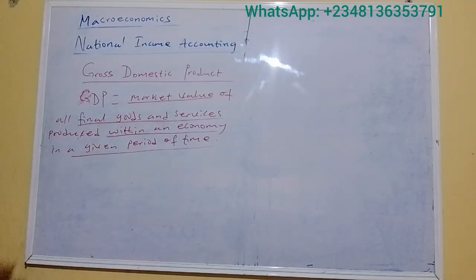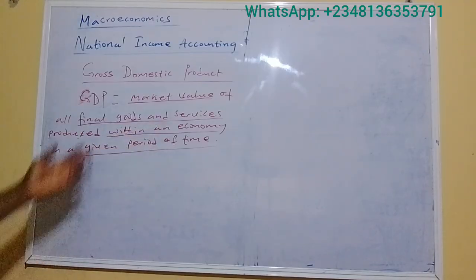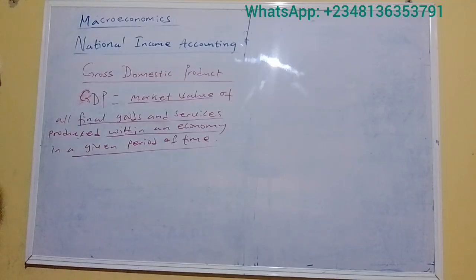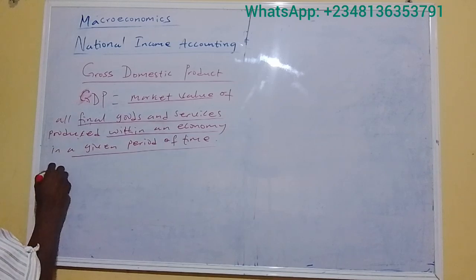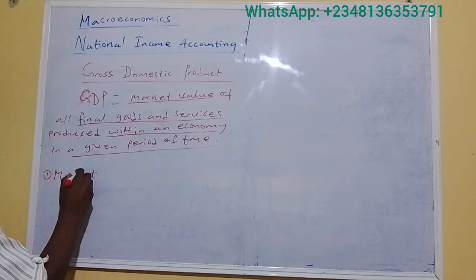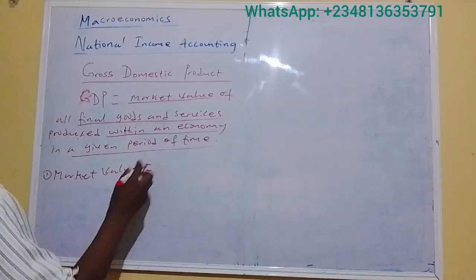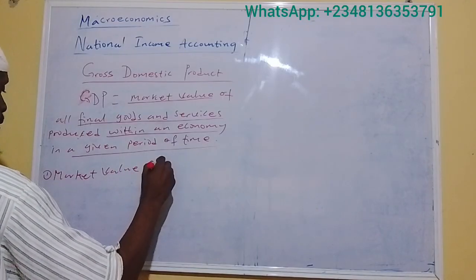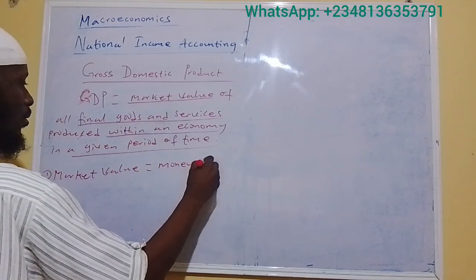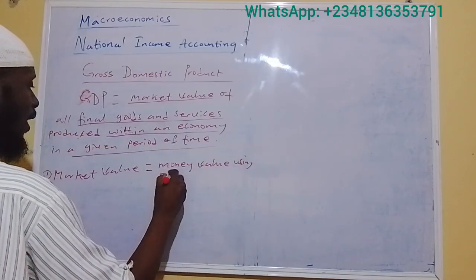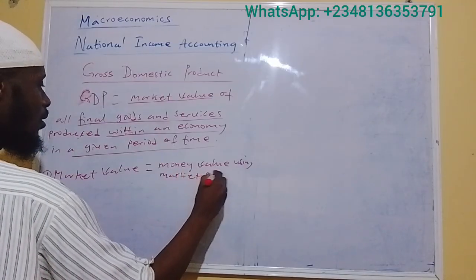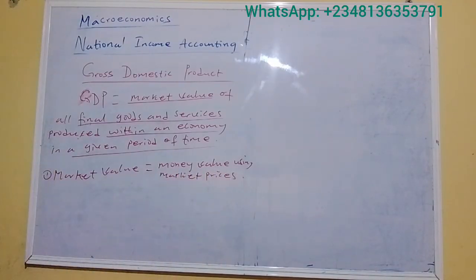That is, we are interested in the monetary value of these goods and services, using market prices. That is our interest here.